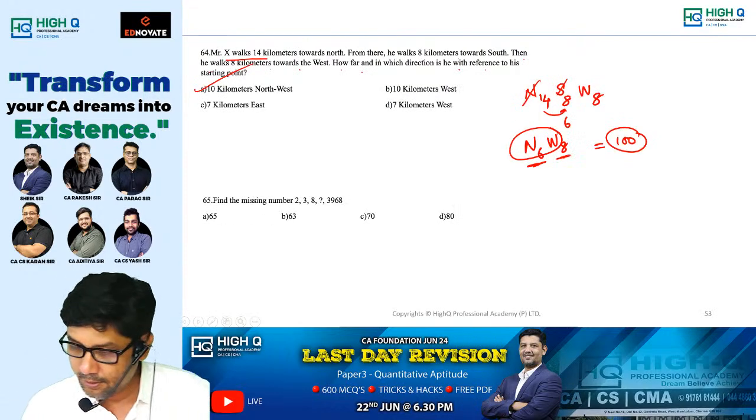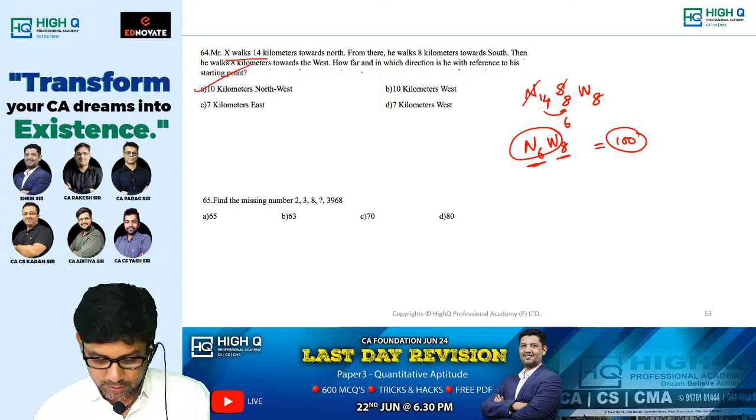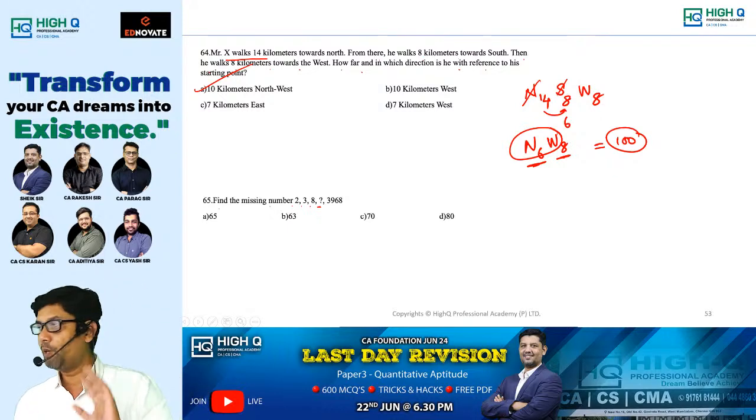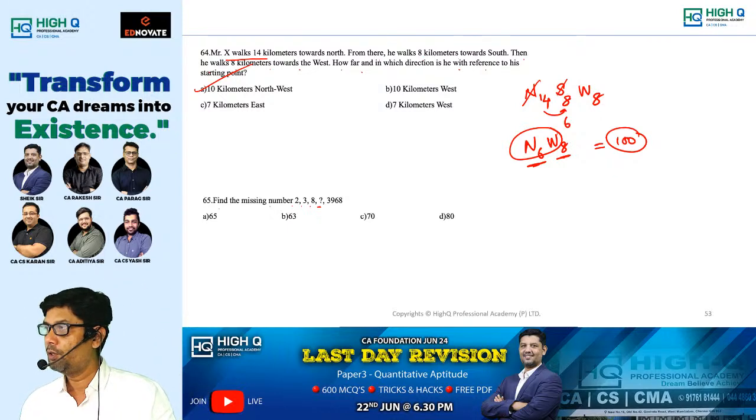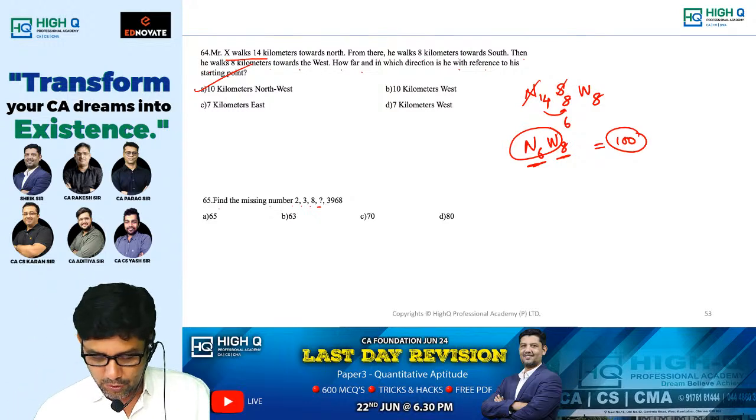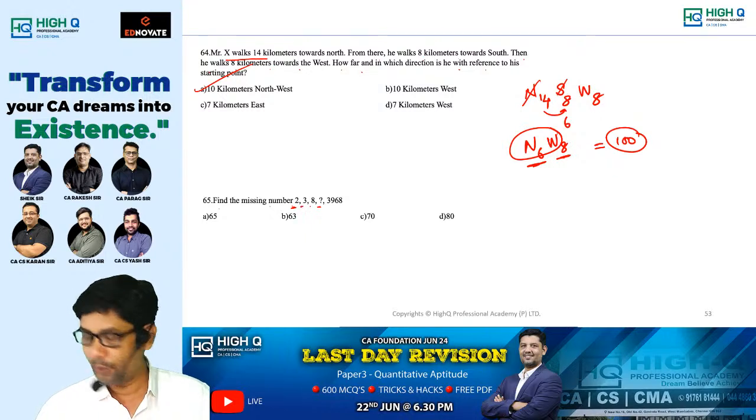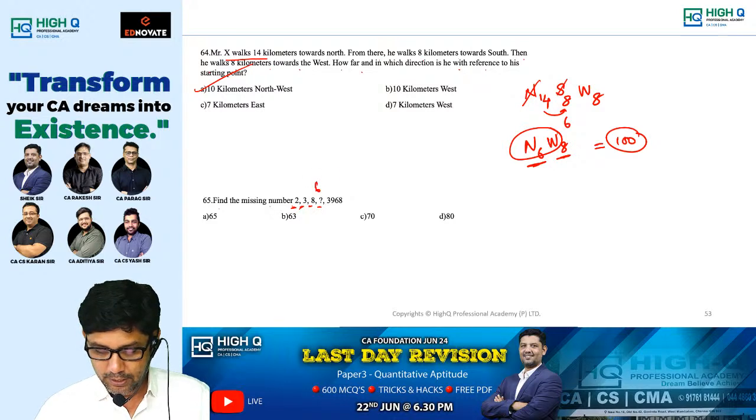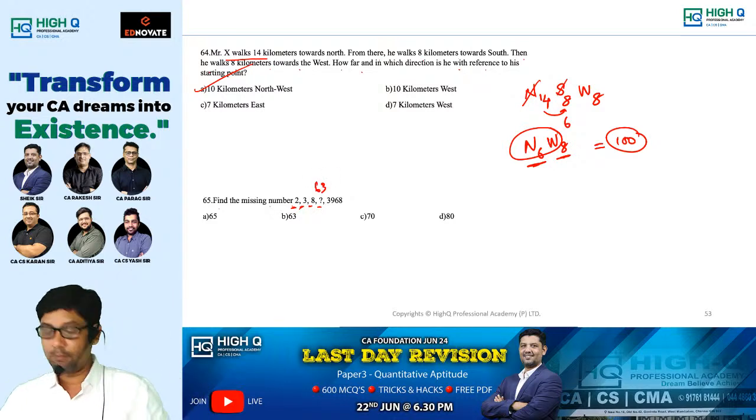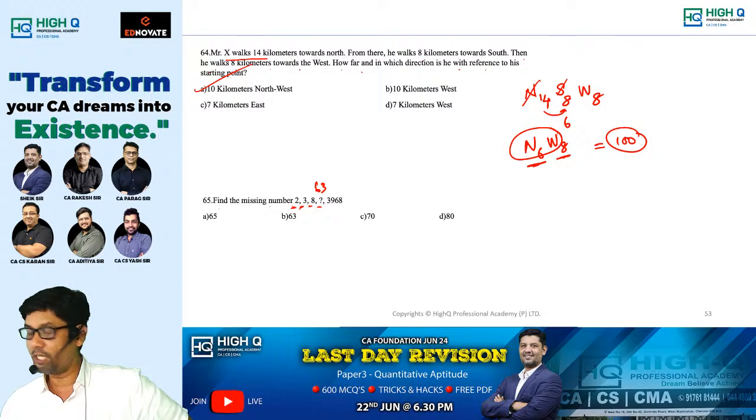Now listen here. Find the missing term. 2, 3, 8, 63, 3968. By looking at it, you understood one thing, sir. Geometric progression, kind of the geometric way of incremental, sir. Okay, I think I got the answer. 2 square minus 1, 3. 3 square minus 1, 8. 8 square minus 1, 63. 63 square minus 1. Are you getting 3968 or not? Check it.